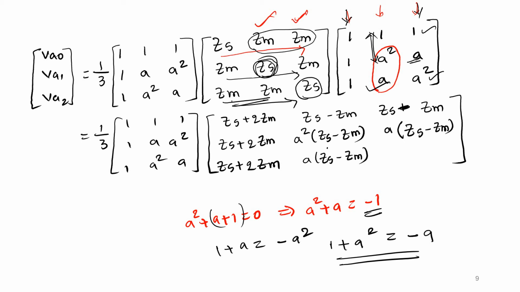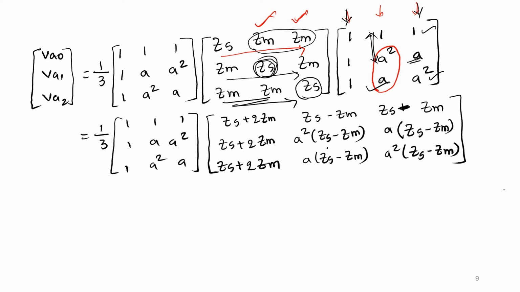Now look at the third row. Zm is multiplying with 1 and A. Zm 1 plus Zm A plus Zs into A square. So 1 plus A is equal to minus A square. So A square into Zs is already there. So if you take A square common, Zs minus Zm. So look at this. If you are good in matrix multiplication, within one step you can do the multiplication. Now look at here. Similarly, we will finish in one step itself.